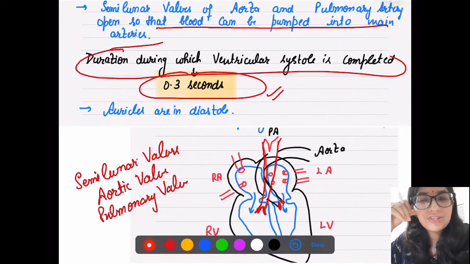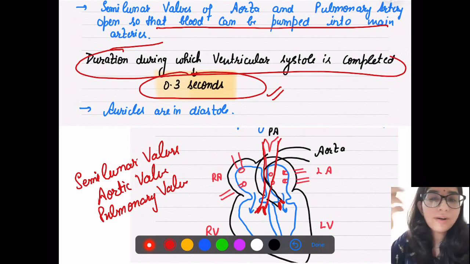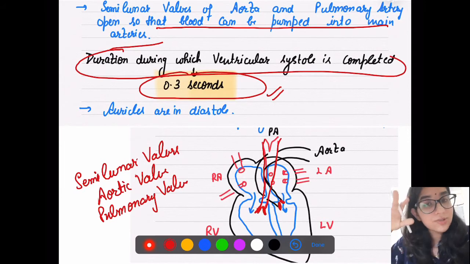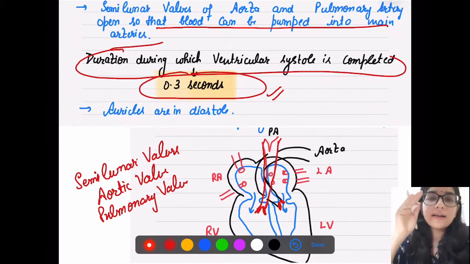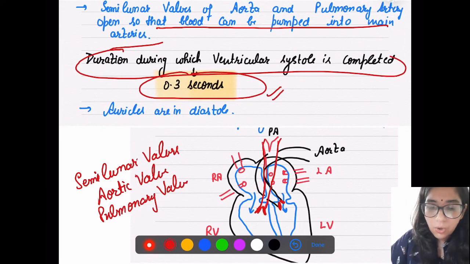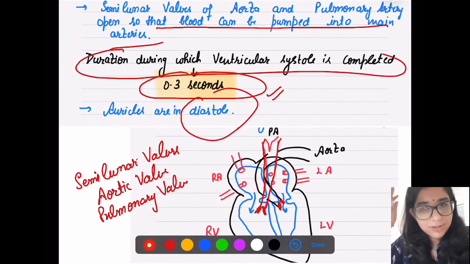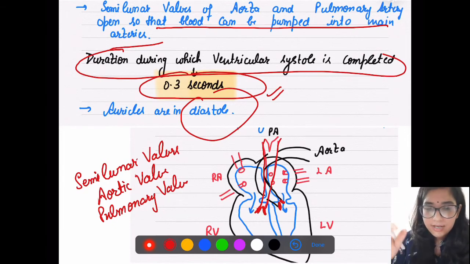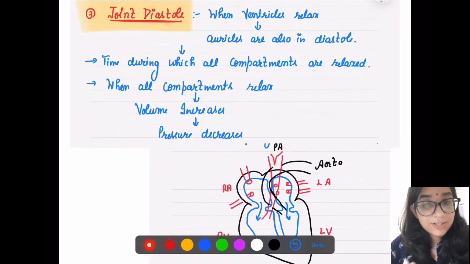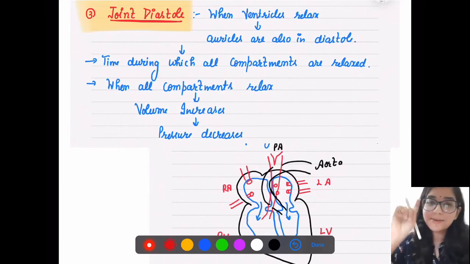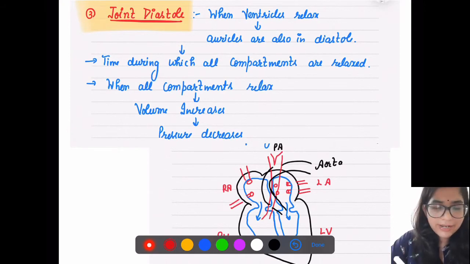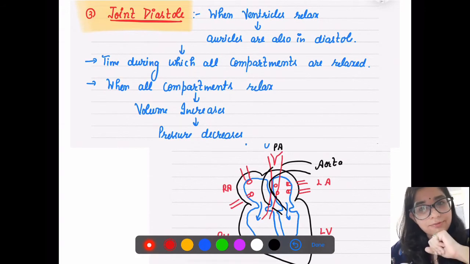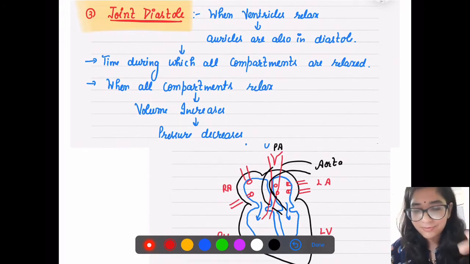Now when the ventricles are contracting, what are your auricles doing? They are in a relaxed position. That relaxation is known as diastole, right? So the auricles are in diastole. When ventricles contract, auricles relax. Next, now this was our ventricular systole. Next is a term known as joint diastole. A very, very interesting term, right? Now joint diastole means everything is relaxed for a few seconds.